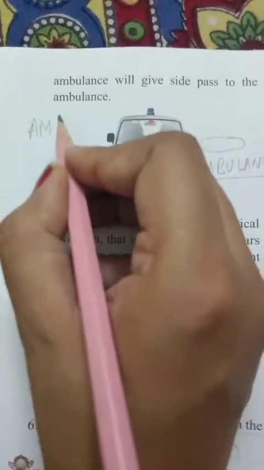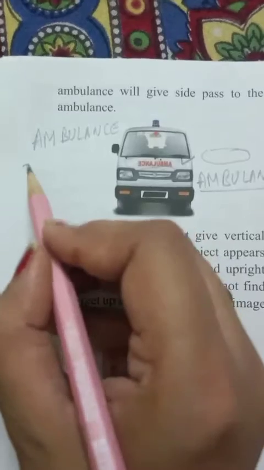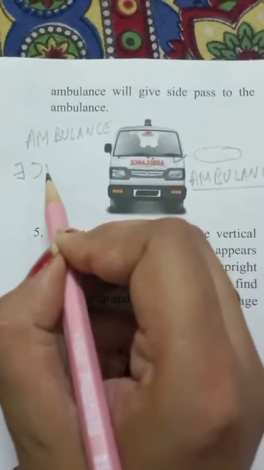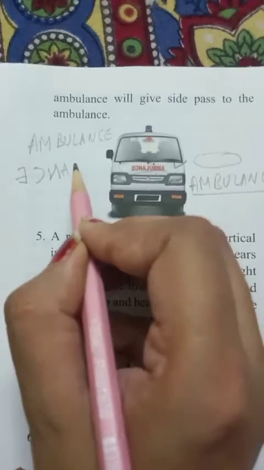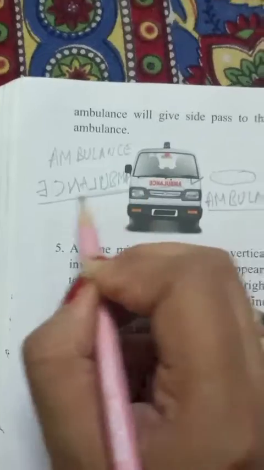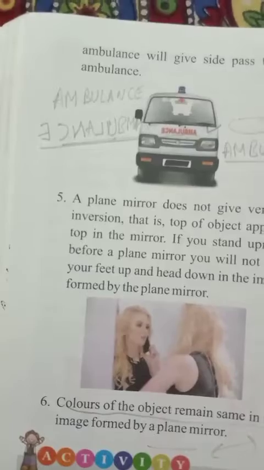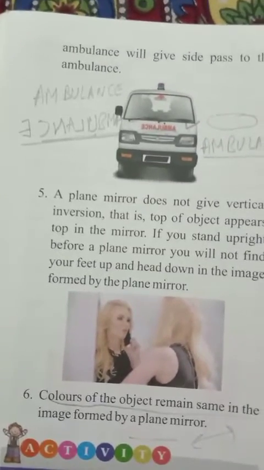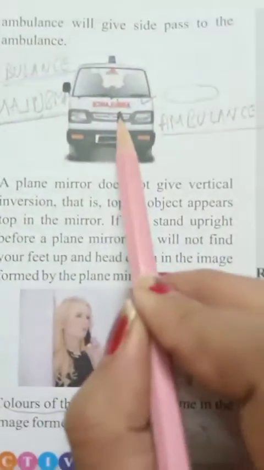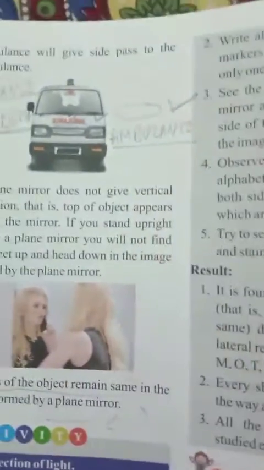If by chance they had written ambulance directly, in the mirror we would see it like this. Would you be able to read it in the mirror? You would never get to know which ambulance is coming at the back. So to let us read the ambulance name correctly, they always write it in the opposite direction. We always see it in the mirror so that we can read it correctly.